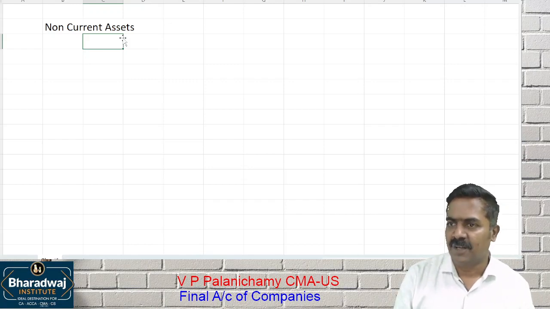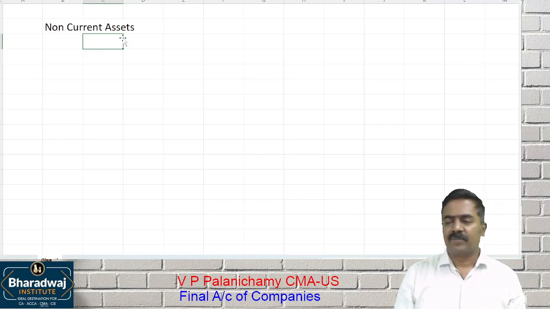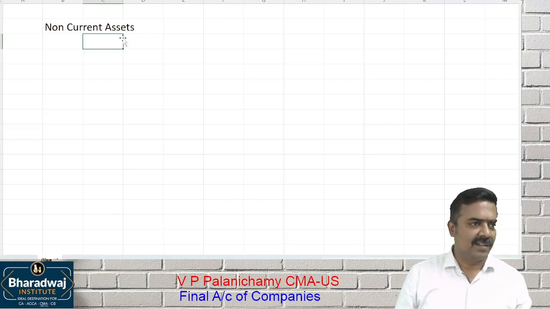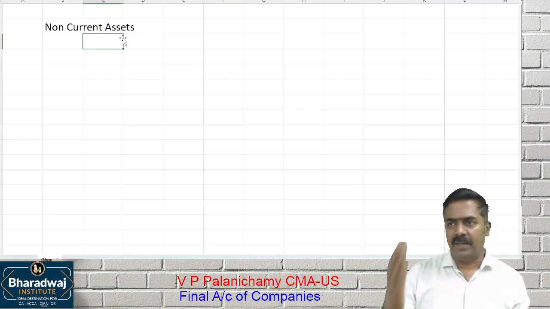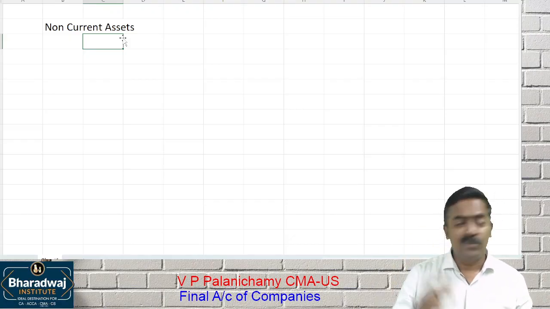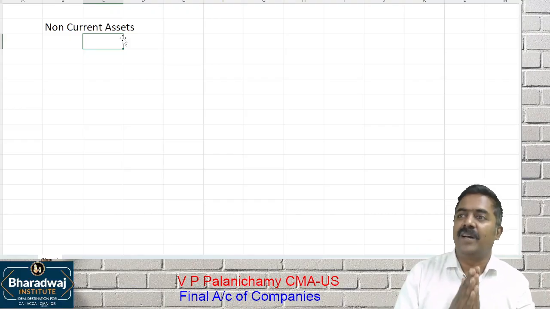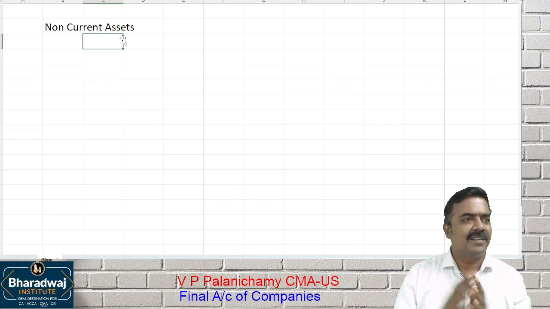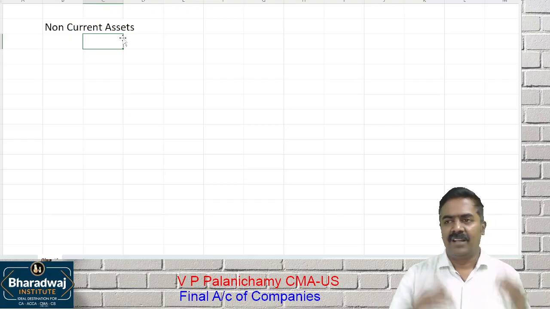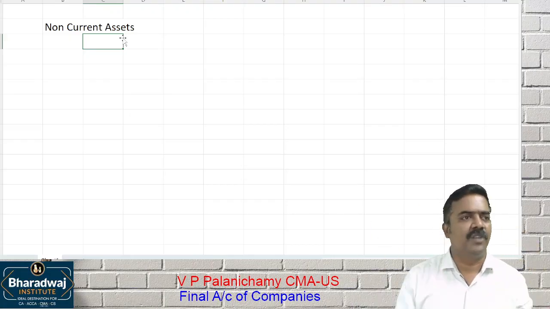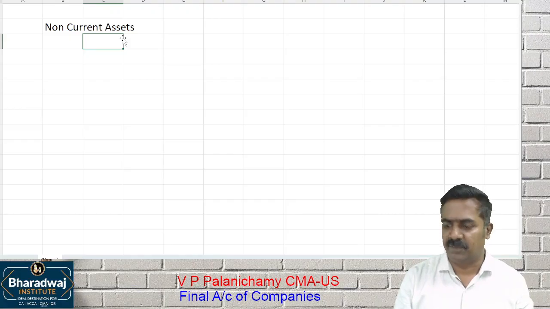What do you want to compare? To make investment. Whether to invest in A Limited or B Limited or C Limited, which company is better to invest in? Whether to hold or sell the shares. How do I decide? By looking at the balance sheet, P&L account and all. When all the companies give it in a uniform way, it is easy for us.